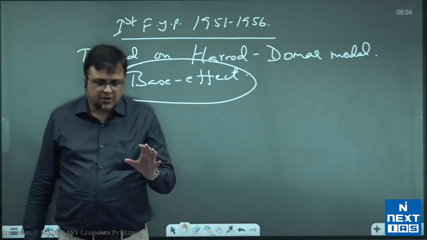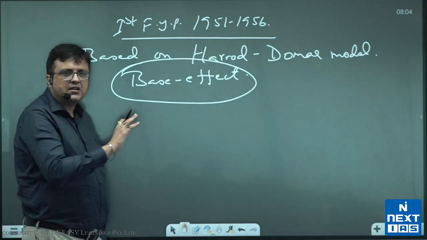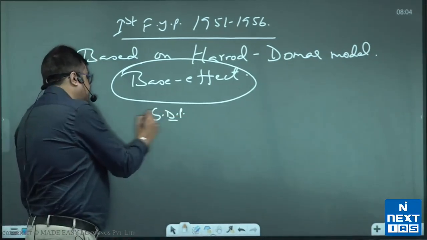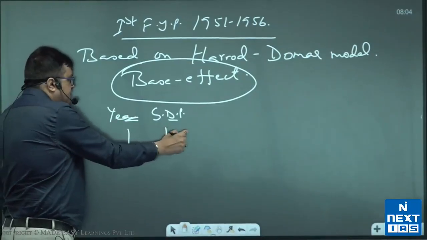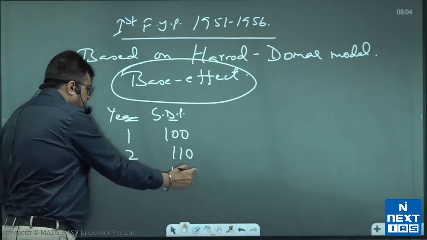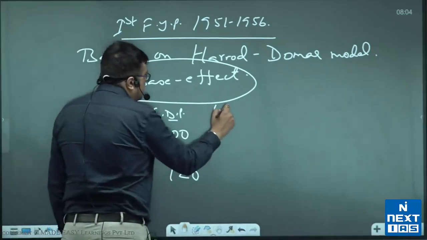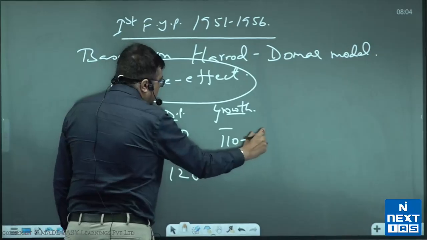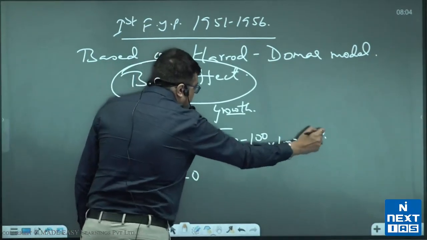Think like this, take an example, that when you talk about base effect, it works like this. Suppose if we take GDP and if we take years, so year 1 say GDP is 100, year 2 GDP is 110, say year 3 GDP is 120. Now, if I measure growth of GDP, in year 2, it increased by 10 units from 100 units. So the growth rate is 10%.